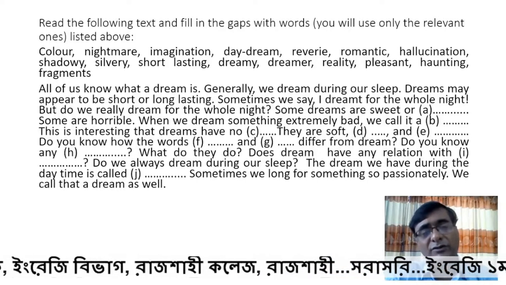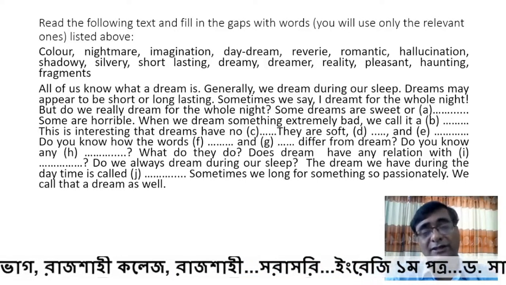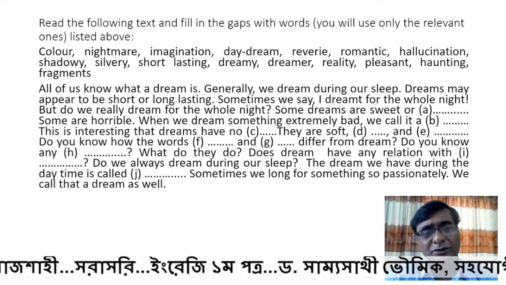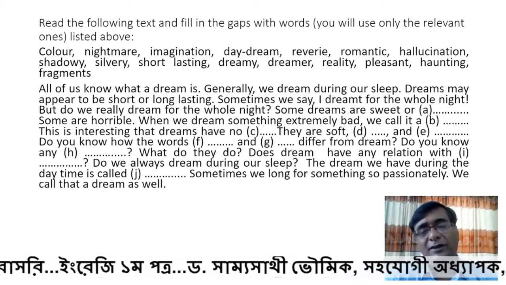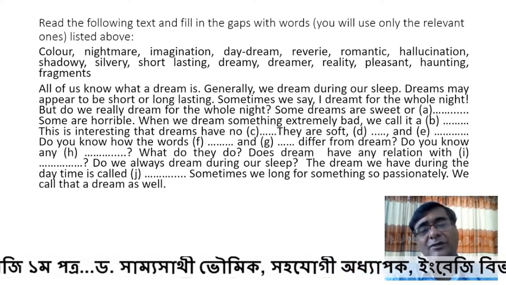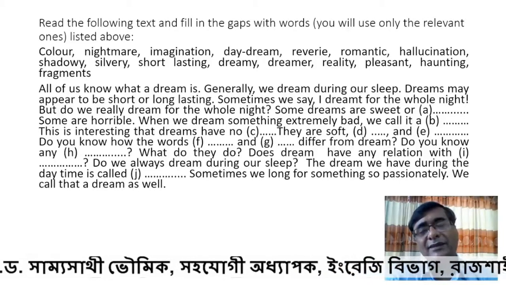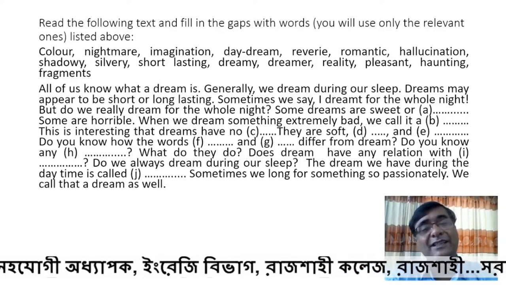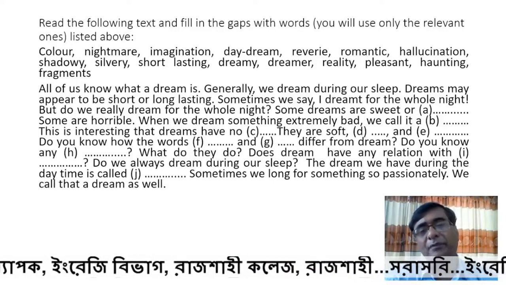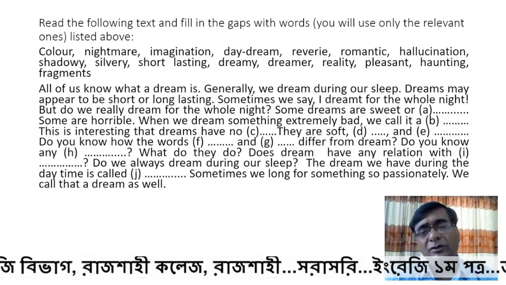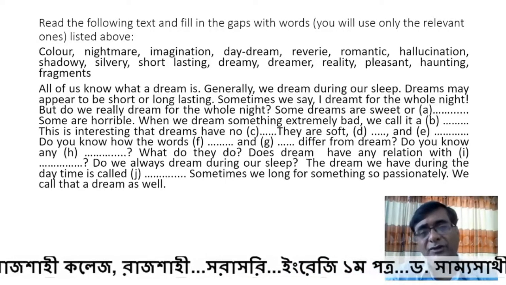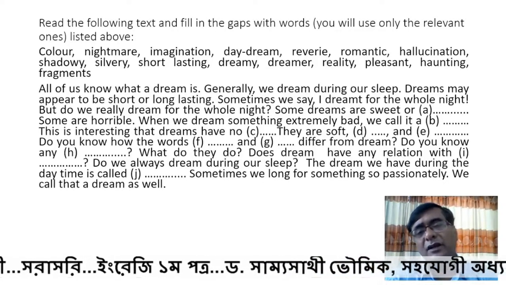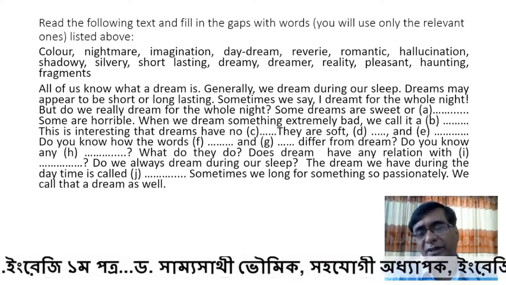Imagination, you all know what imagination is, that we always imagine. Daydream: there are two ways you can look at the word. The most appropriate way is to look at the word from the point of view that daydream is the kind of dream which is futile, which doesn't basically have any significance. That is daydream. Reverie means again daydream. So reverie is the single word, daydream is a combined word. Romantic, what is romantic? Full of passions, full of emotions.